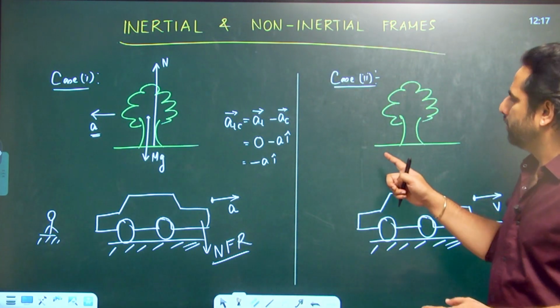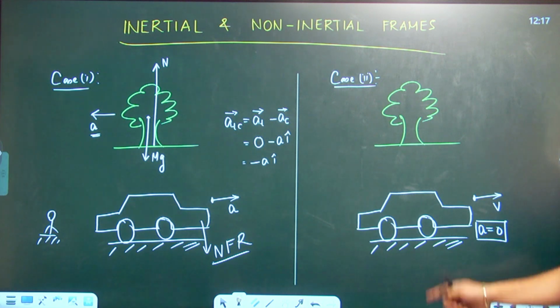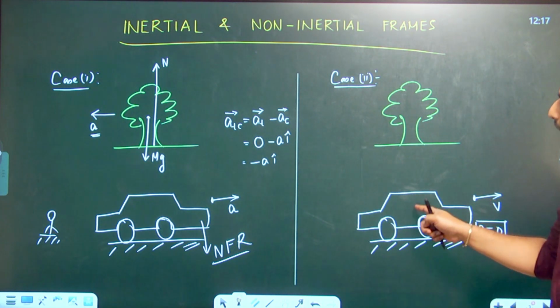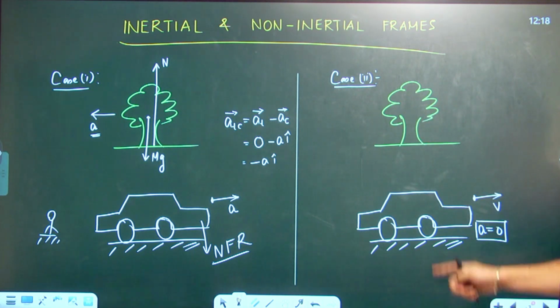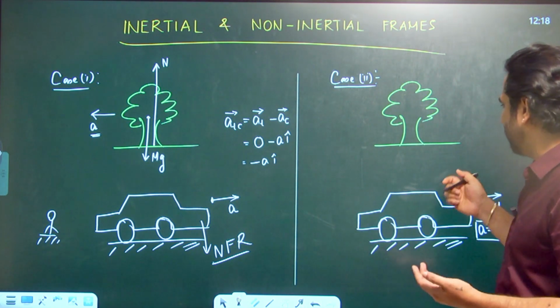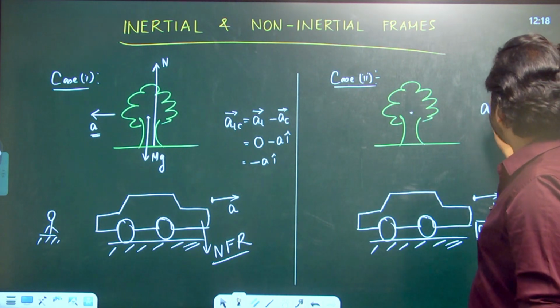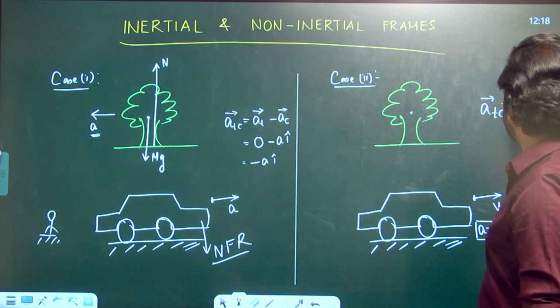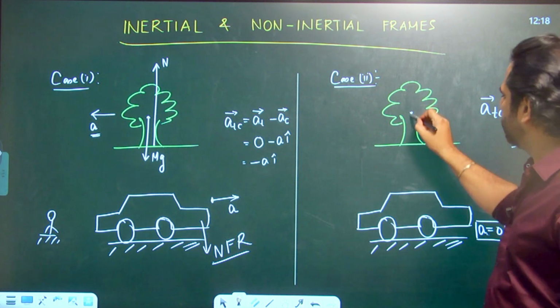Coming to case 2, this is a car which is moving with uniform velocity. So if you are applying Newton's laws from this car, this frame of reference is moving with uniform velocity. So it is an inertial frame of reference. So Newton's first law and second law are pretty much valid from this frame of reference, and you can clearly observe that. Acceleration of the car is 0. So acceleration of the tree with respect to car is acceleration of tree minus acceleration of car, which is 0 minus 0, that is 0. There is no acceleration to the tree.